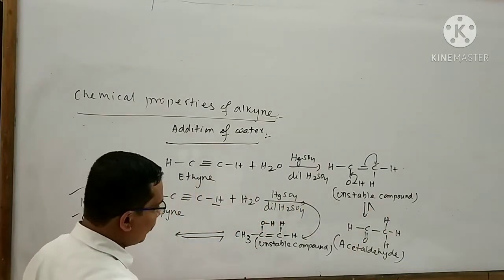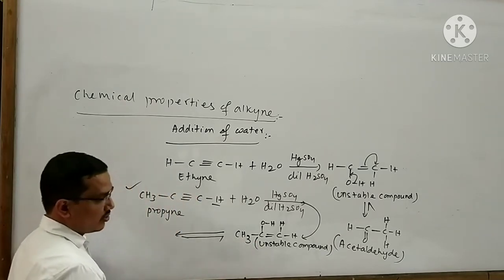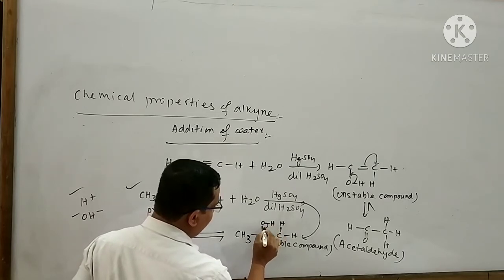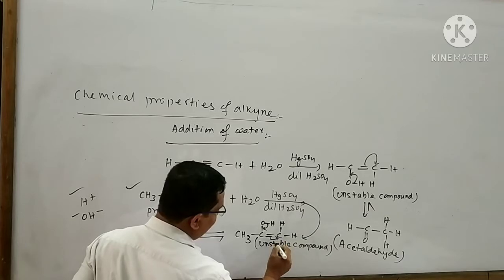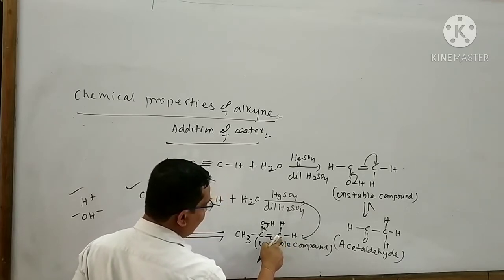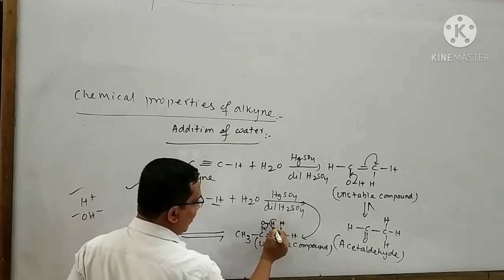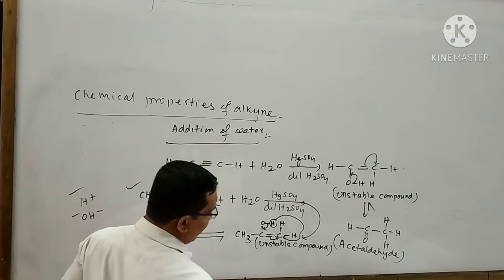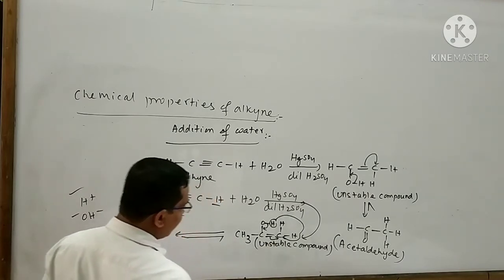Now I will think about this compound. When this compound undergoes rearrangement, then what will happen? Here a double bond will be formed, here one pi bond will break, and here a negative charge will arise, here H plus ion will be formed. This H plus ion again attaches with this negative charge carbon ion.